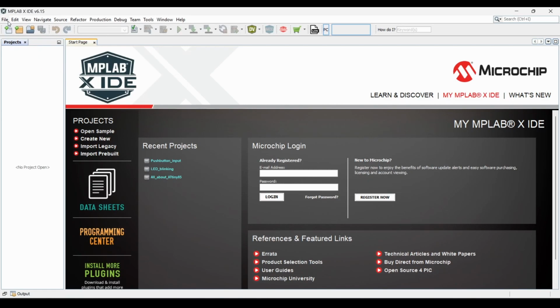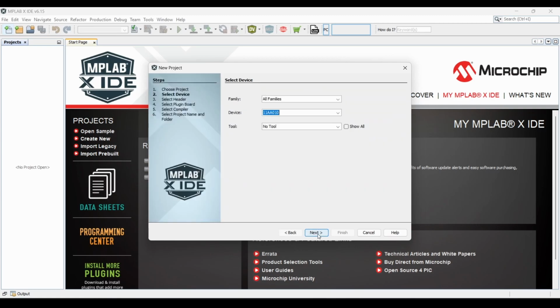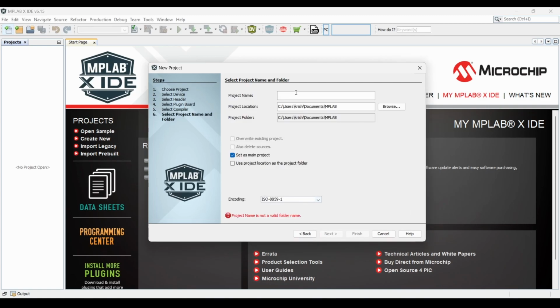Now create a new project in MPLAB X IDE. Choose Microchip Embedded and Standalone Project. Then choose the microcontroller. I am using ATmega32 for this example. Finally select the compiler. The XC8 compiler should be installed previously. Give your project a suitable name, and click Finish.